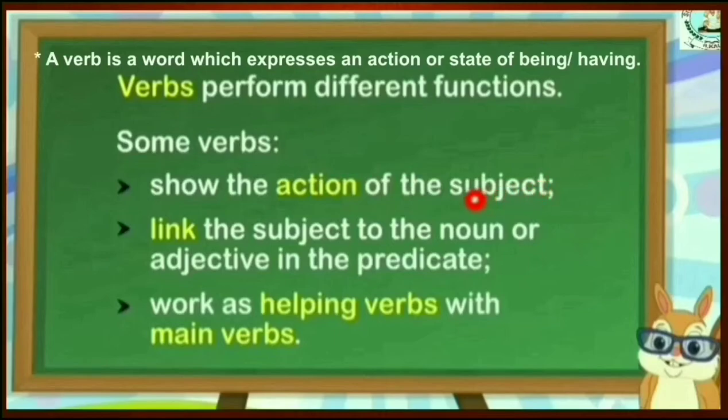And some verbs link the subject to the noun or adjective in the predicate. Those are called linking verbs. Some verbs work as helping verbs with the main verbs. So those are called helping verbs.